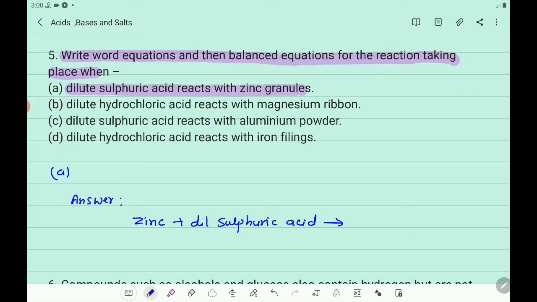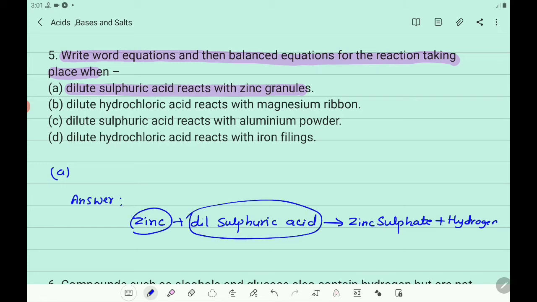When zinc reacts with sulfuric acid, zinc sulfate will be produced, and hydrogen gas will be liberated. Here zinc reacts with dilute sulfuric acid, gives zinc sulfate, and hydrogen gas is evolved.